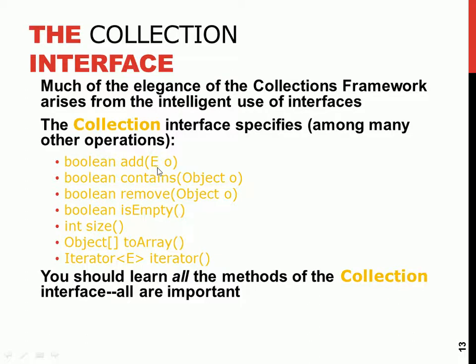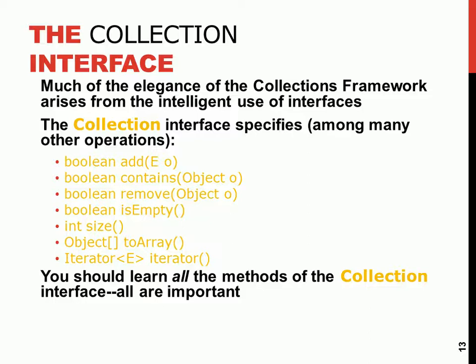This add E means what? Enumerable. We'll talk about it later. Then it contains an object. You can remove an object. It's empty. The size. Then you can convert a collection to an array. Then there's an iterator that is used to look through the content of each collection. So you should know about the add method, the remove, is empty, and the iterator.